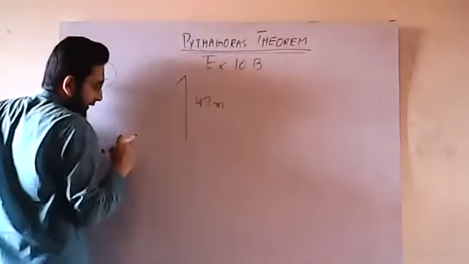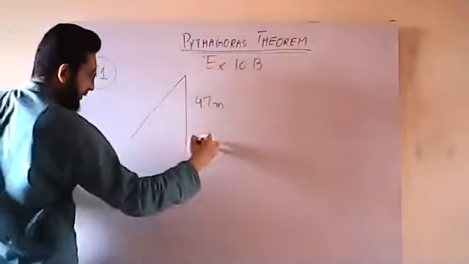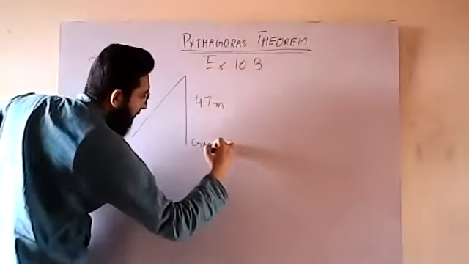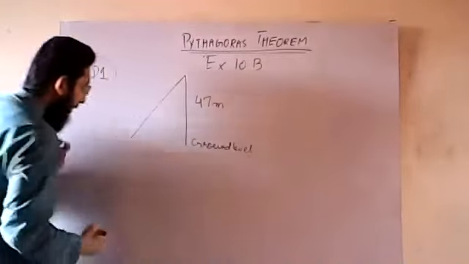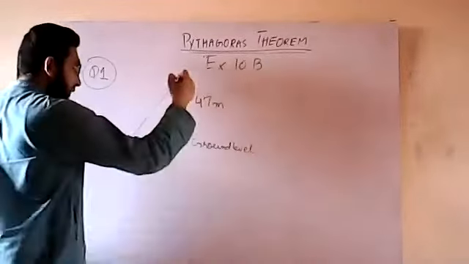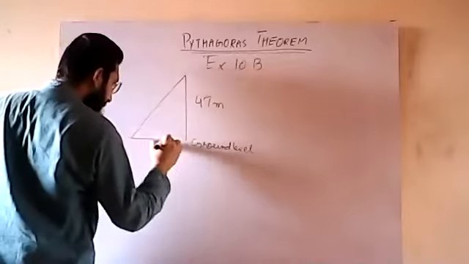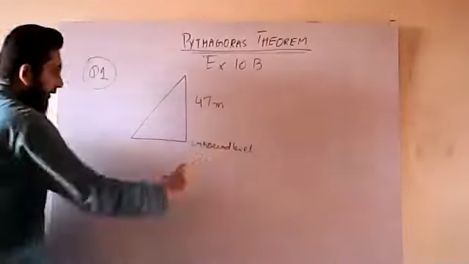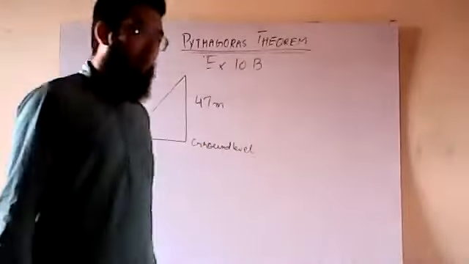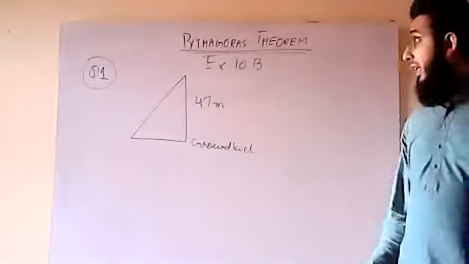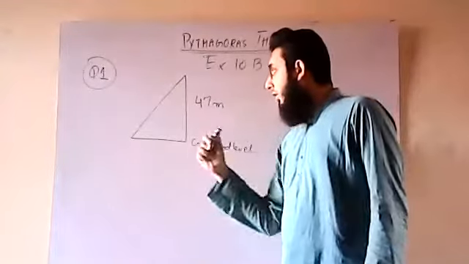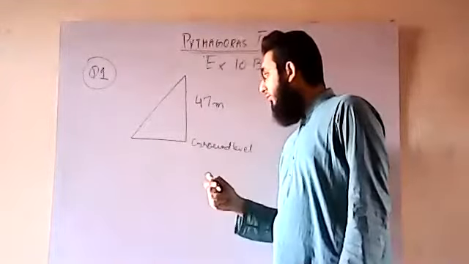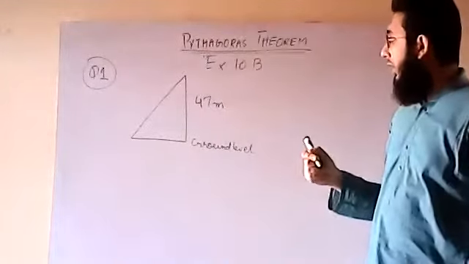This is the ground level. This is the top of the post. They are attached in such a way that they are 18 meters away from the bottom of the vertical post.